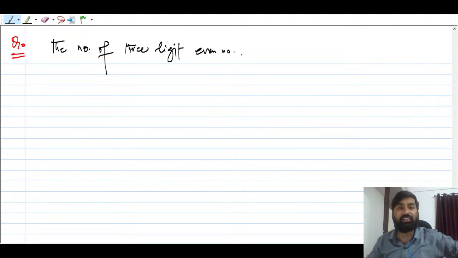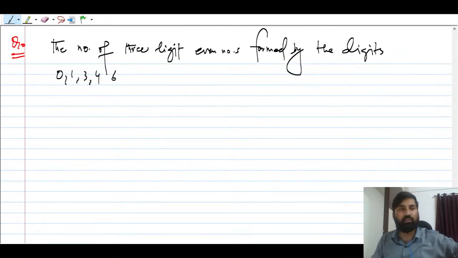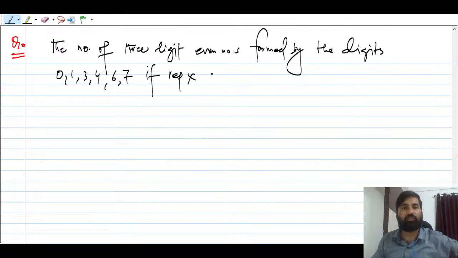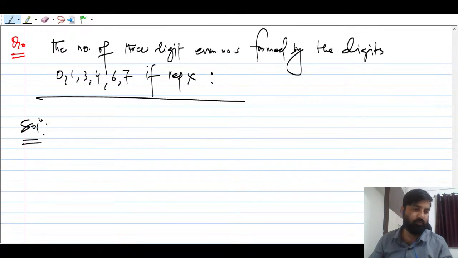So the number of 3-digit even numbers formed by the digits 0, 1, 3, 4, 6 and 7, if repetition of the digit is not allowed, tell me here now. If repetition is not allowed, chalo, I will not write further. Please answer this question in the chat box. Everyone, please, so that we can get the answer.